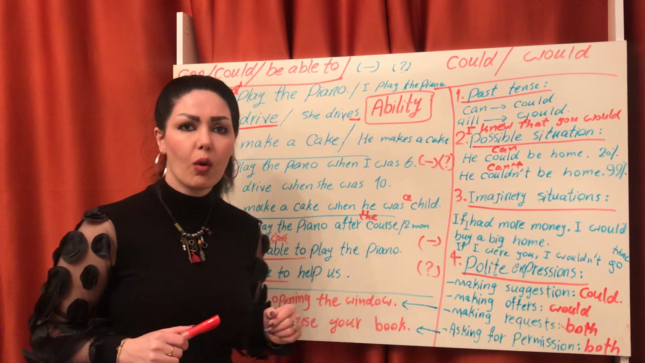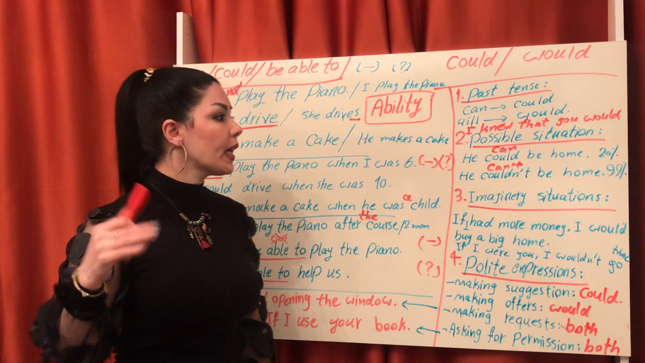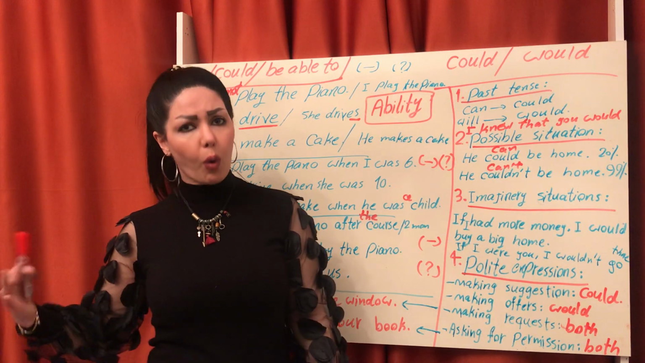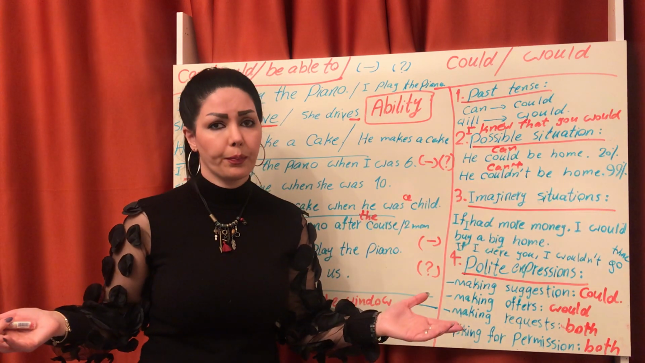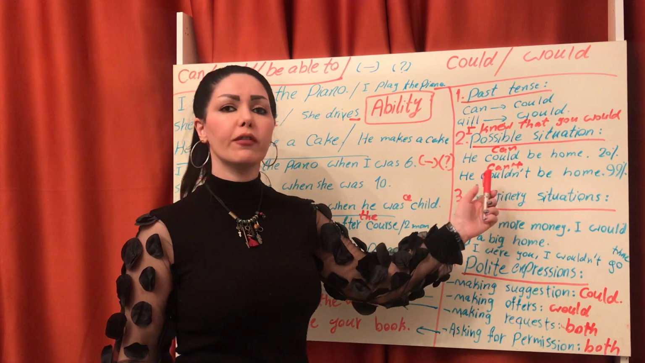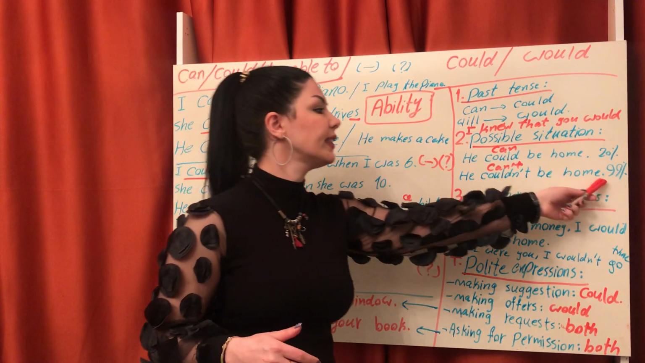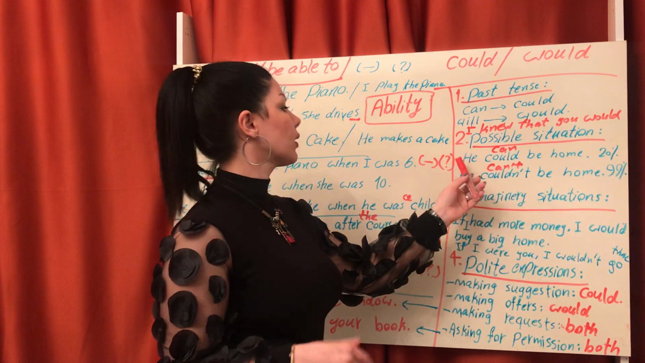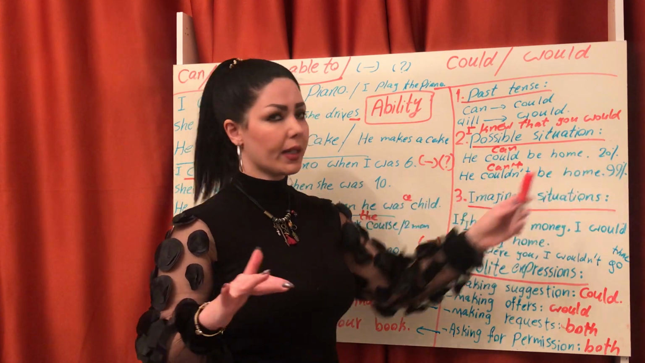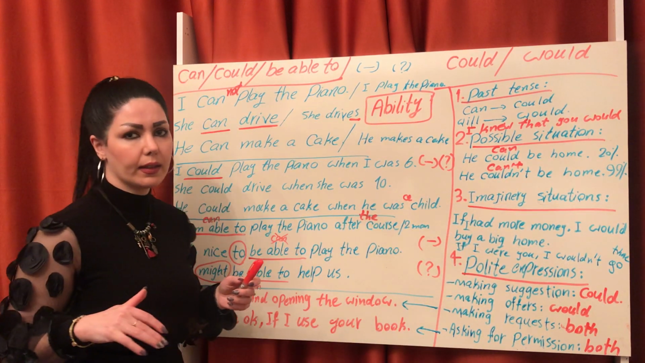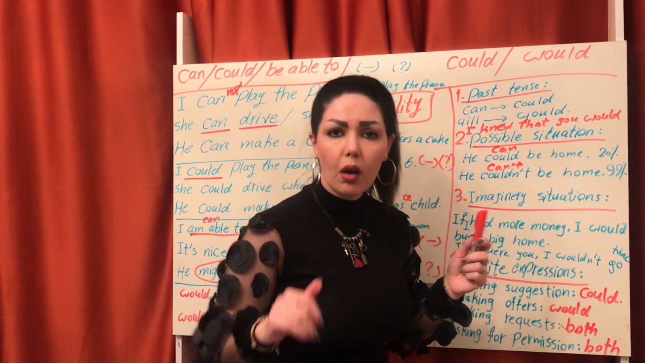He can't be home. He couldn't be home. Okay? I'm sure he couldn't be home. But if I say he could be home, I don't know. I'm not sure. 20% could be home. So if we use negative, we are sure about something, 99%. But when we use positive form, we are not so sure, 20%, low possibility. For this situation, high possibility. For this situation, low possibility.